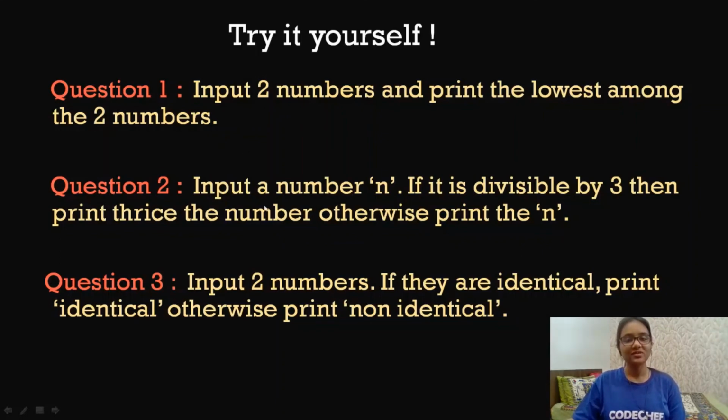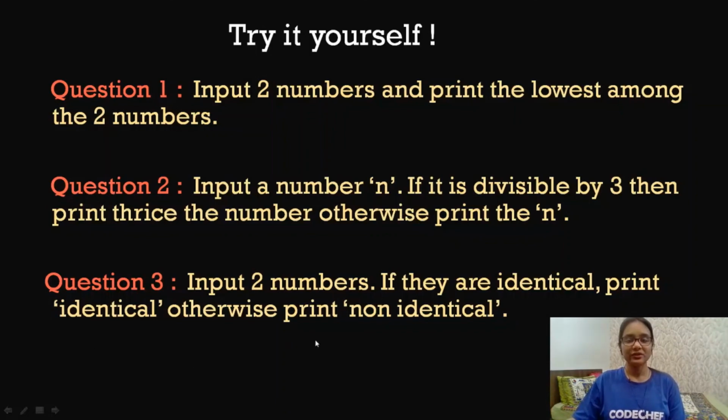The second question says that you need to input a number and check if it is divisible by 3 or not. If it is divisible by 3, then you will print thrice the number, otherwise you will print the number itself, that is n. So you know how to check the divisibility now. I hope that you will be able to do this question as well.